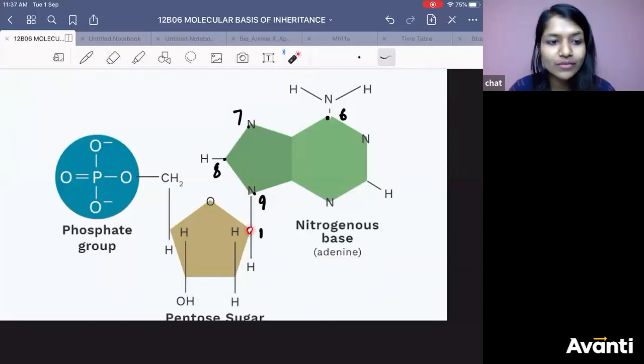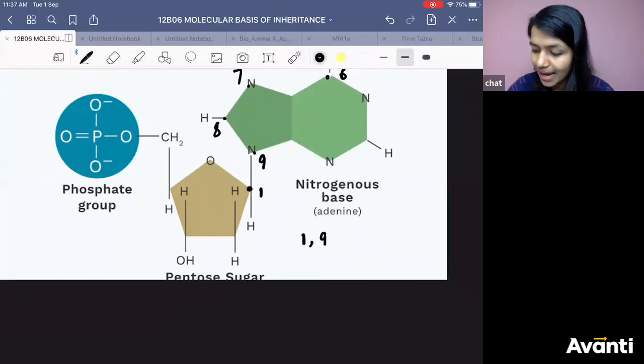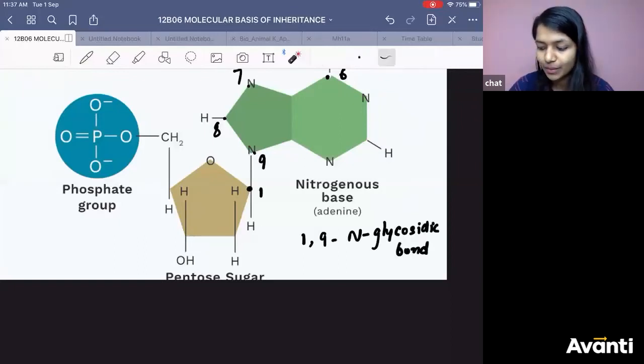With which carbon of the sugar? The first carbon of the sugar. So, this is the glycosidic bond. 1, 9, N-glycosidic bond between sugar and nitrogenous base. This is in case of purine, my dear.